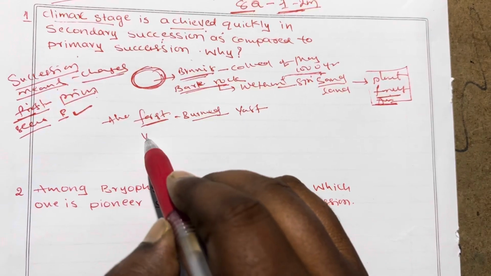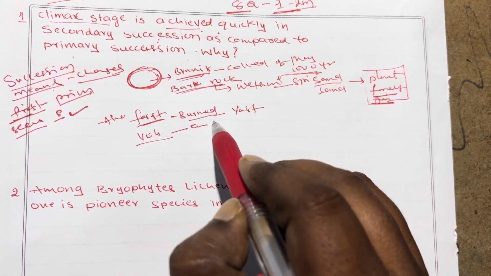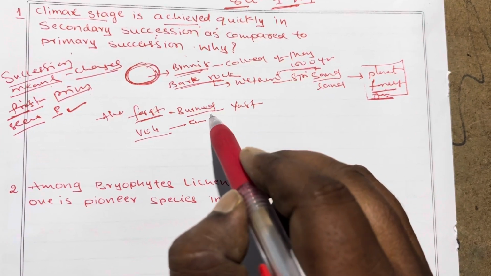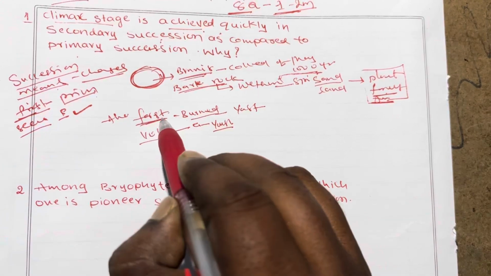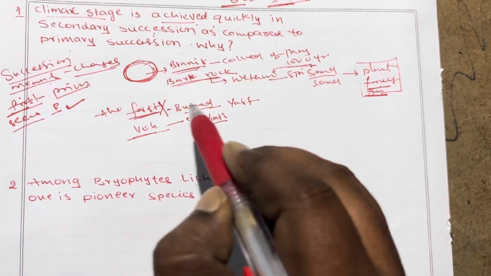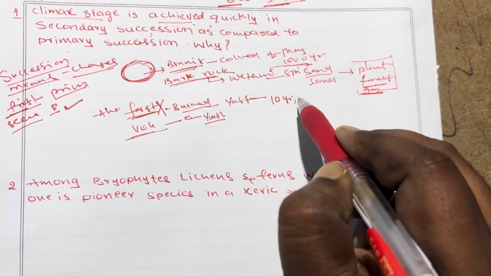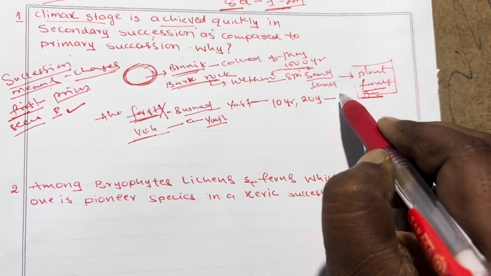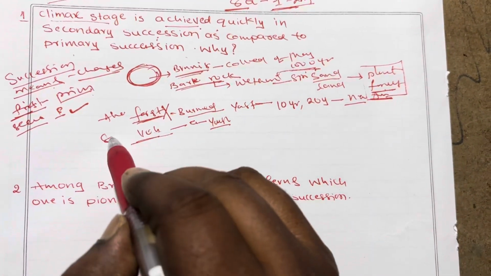Or a volcano erupted and completely turned the forest into ash. Again after 10 years or 20 years, a new forest is formed. That is called secondary succession.